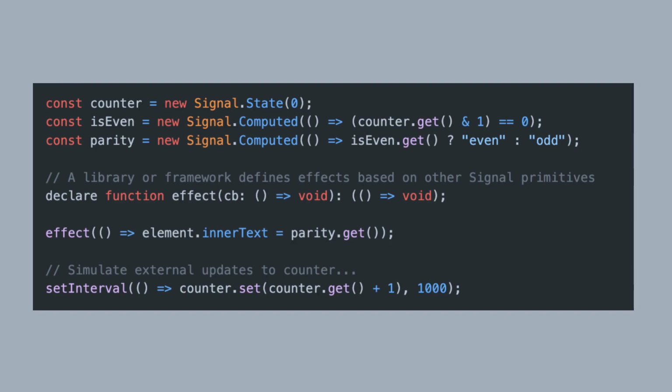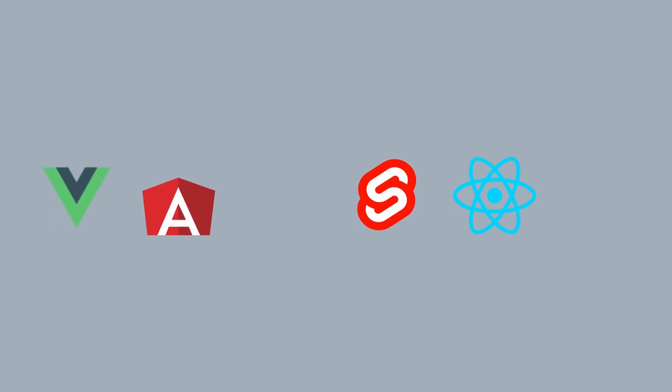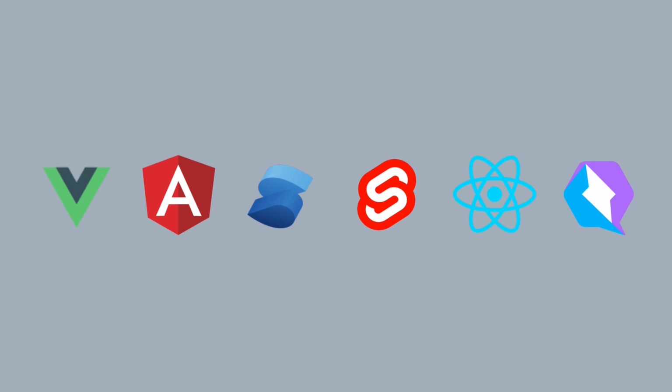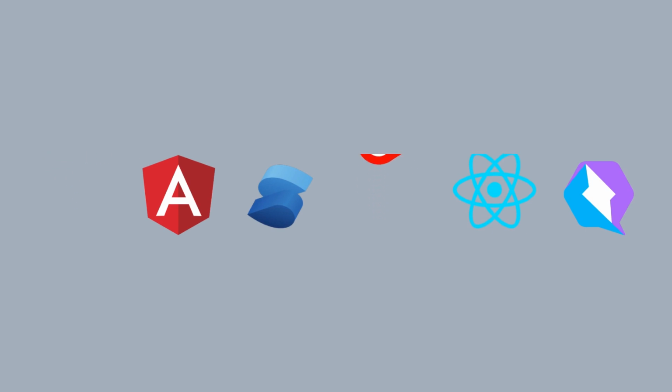The API also includes advanced features, such as untrack and current computed, which are better suited for framework authors rather than application developers. These features are analogous to crypto.subtle and provide more fine-grained control over signal tracking. To understand signals better, let's create a simple application using signals to demonstrate how they can be used in practice. I'll create a simple JavaScript framework that uses signals to manage state and reactivity.